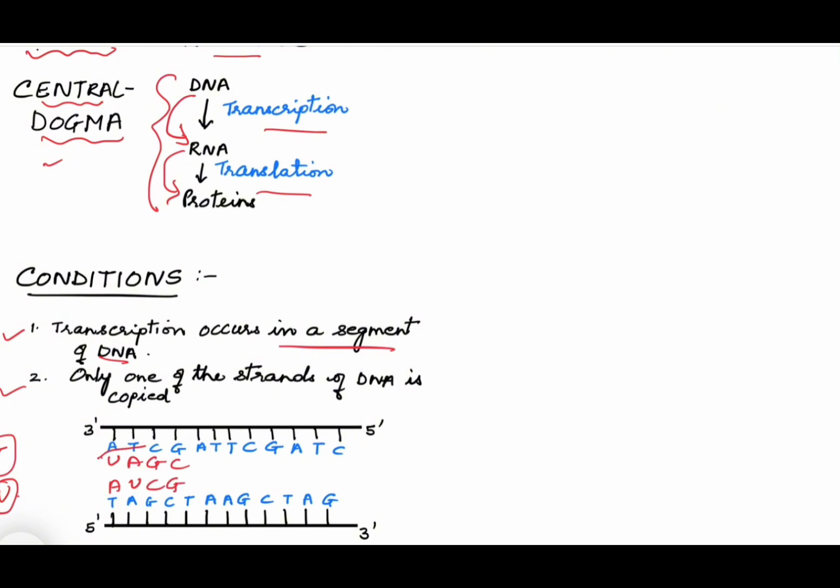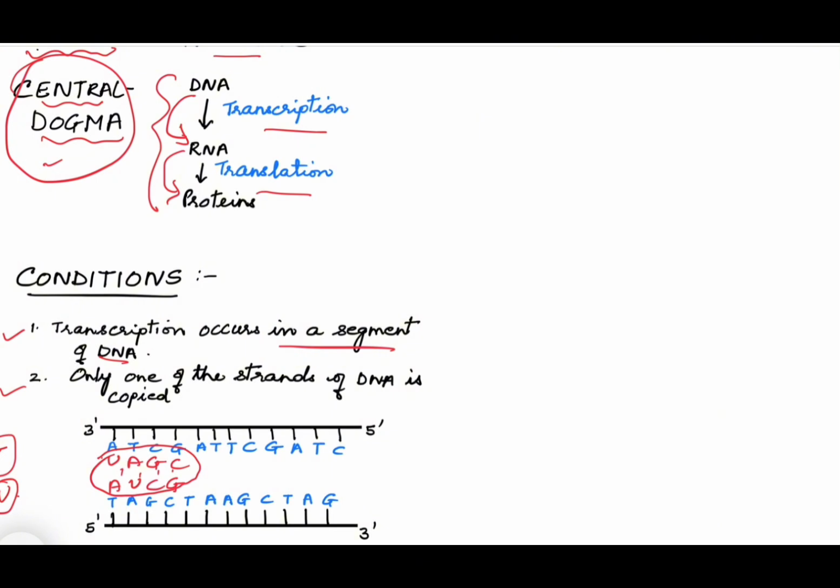So we find that the RNA, if it is formed from both the strands, then they will be complementary to each other and they will bind together. If they bind together, it means this RNA which will be formed will be a double-stranded RNA, and from double-stranded RNA protein cannot be synthesized. So the central dogma is not going to be followed. So this is one reason why both the strands are not used.